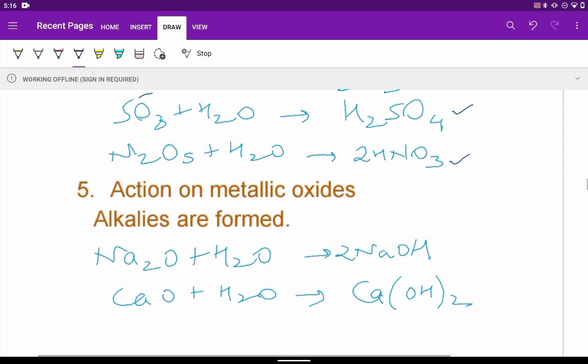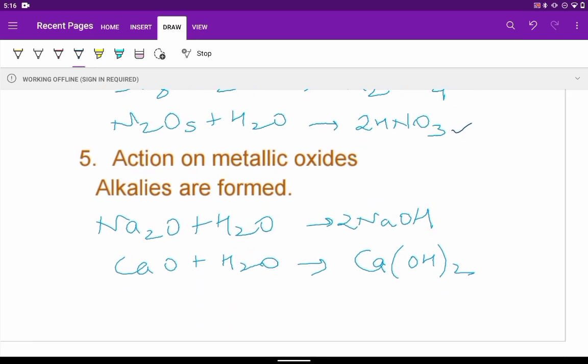Metallic oxides give rise to alkalis. Metallic oxides are the oxides of metals like the elements of alkali metals or alkaline earth metals. Sodium oxide and water form NaOH. Similarly, calcium oxide, which is a metallic oxide and basic in nature, will give rise to Ca(OH)2. So we get alkalis in these cases.